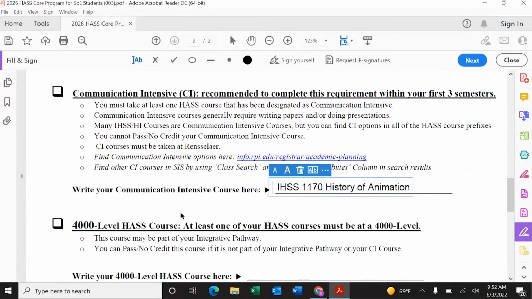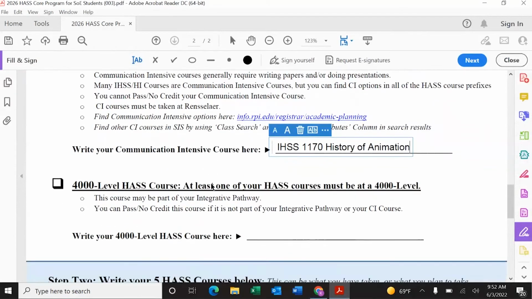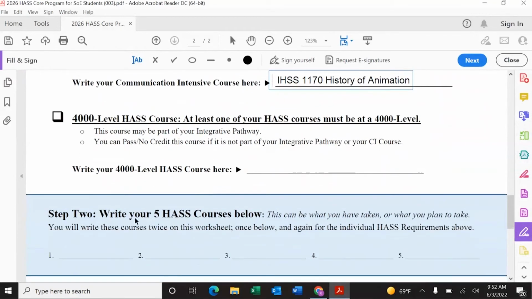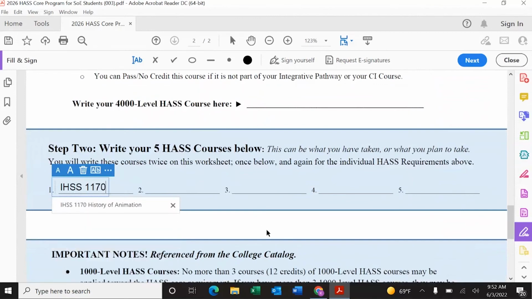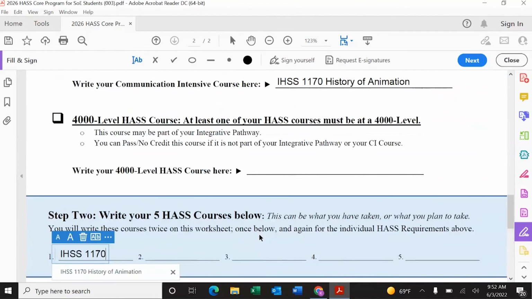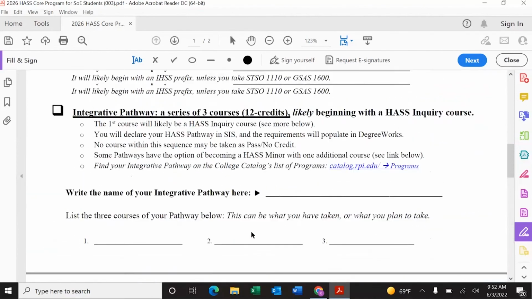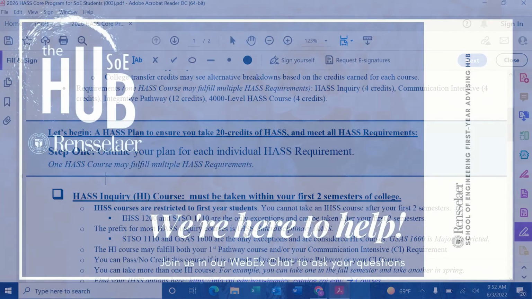You can populate different categories with the same course. Now, as we're scrolling down, you're also going to see where you need to designate all of your 5 required HASS classes. So again, we're going to write history of animation down in that point as well. So now you've already started your HASS requirements for RPI.